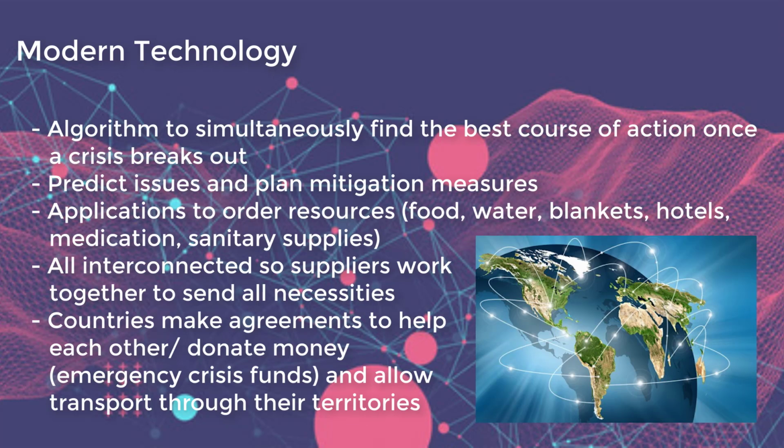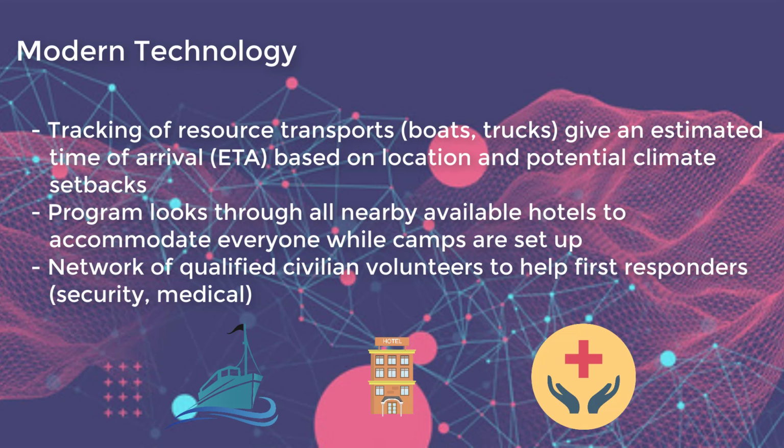My plan is to develop a program which connects everything to determine the best course of action for the crisis. Currently, there are applications which track location, weather, hotels, but they are not connected. By working together, the proper resources can get to where they are needed on time. Countries need to have agreements to help each other during these times, or at a minimum, allow boats and trucks to go through their territories. Countries will also need an emergency crisis fund to pay for the resources and the allocation of people.